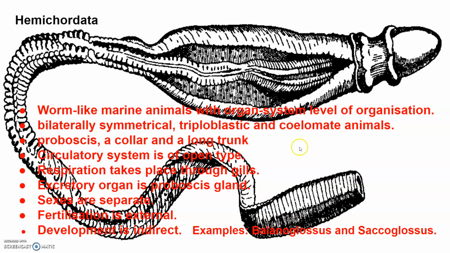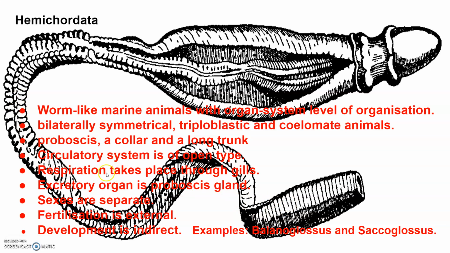Hemichordata. Hemichordata was earlier considered as a subphylum under the phylum Chordata, but now it is placed as a separate phylum under non-chordates. This phylum consists of a small group of worm-like marine animals with organ system level of organization. They are bilaterally symmetrical, triploblastic and coelomates. The body is cylindrical and it is composed of an anterior proboscis, a collar, and a long trunk. You can see here in this picture also they have a long trunk.